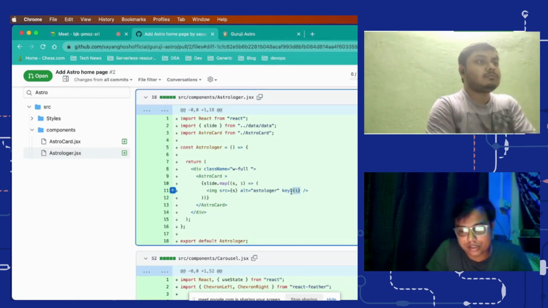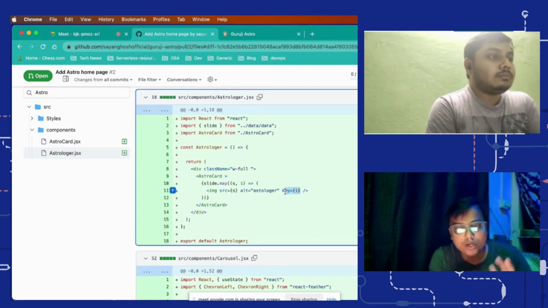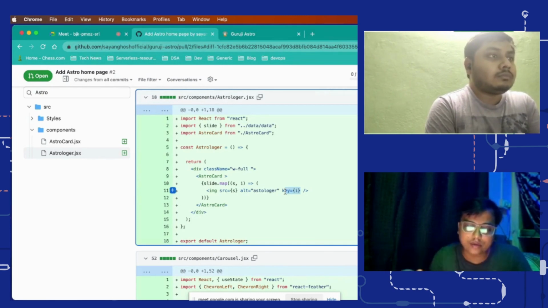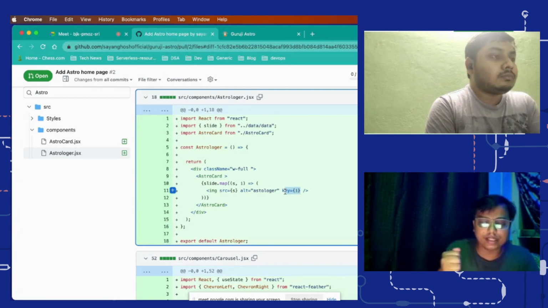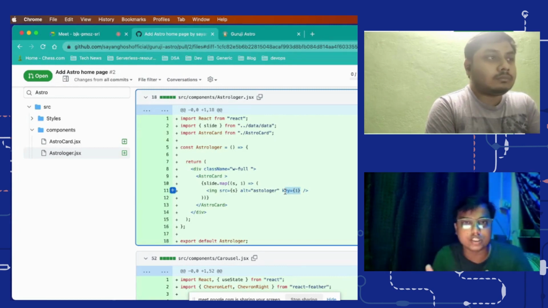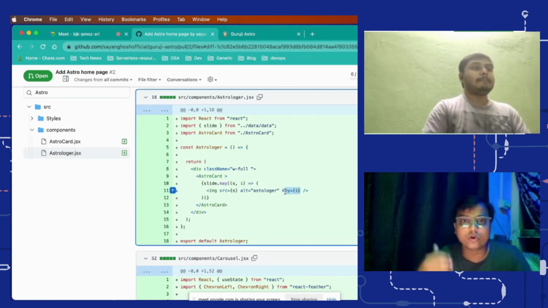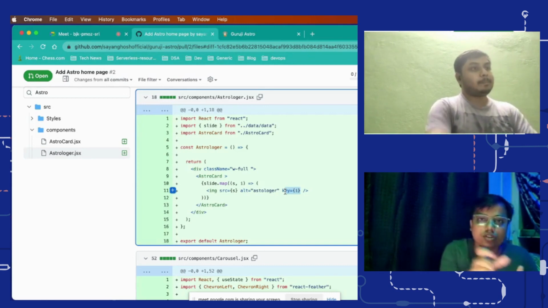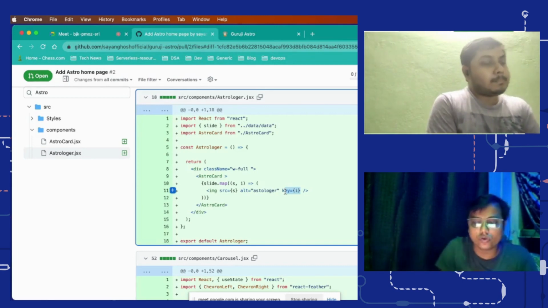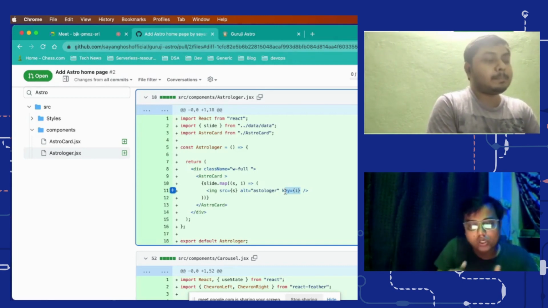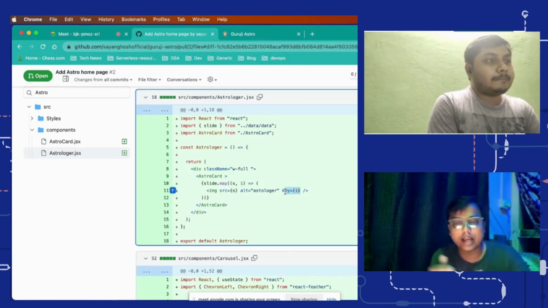React uses this key in order to uniquely identify the list items. And what happens is, let's say you add one more item at the start of your list, then the whole index will change and the key will change. Let's say you added one more card at the start, so now the first card has a different index than zero. So all your list item indexes will change, and so will the keys.